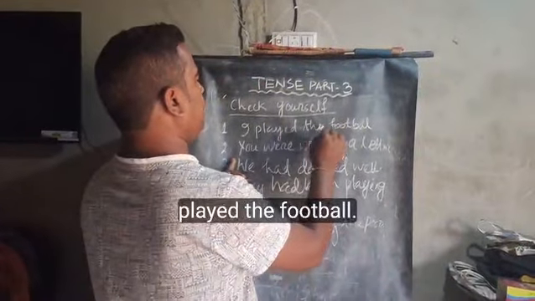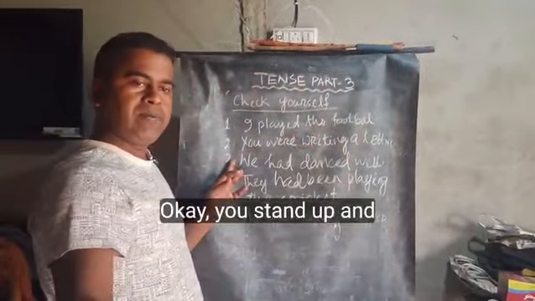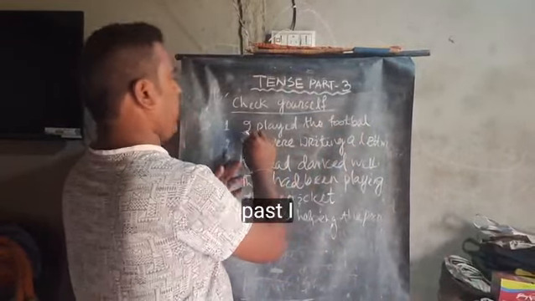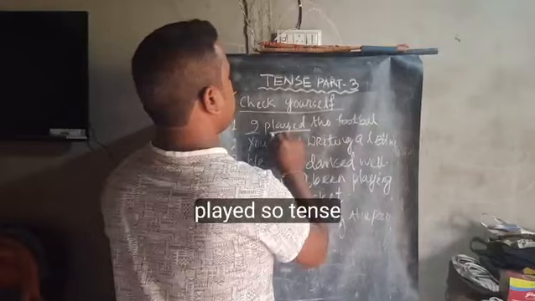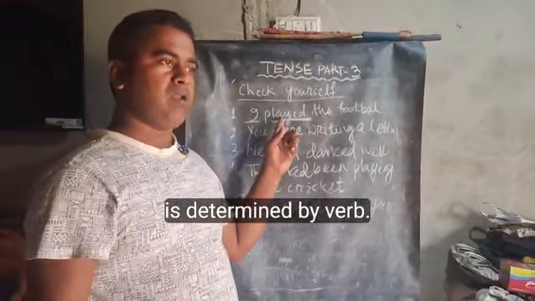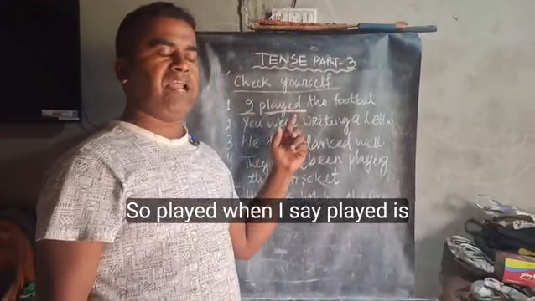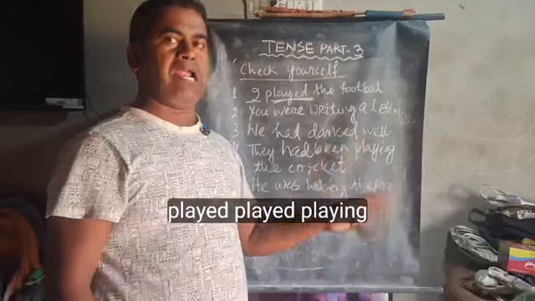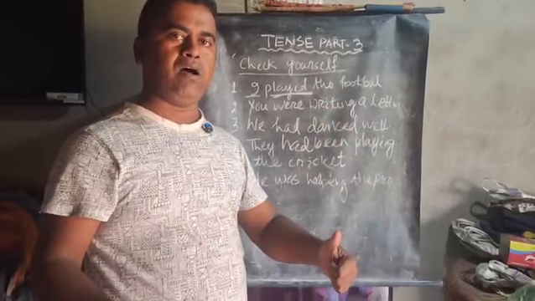I played the football. Okay, Biplava, you stand up and say. Simple past. I played. So tense is determined by the verb. When I say played, the present form is play: play, played, played, playing. Clear, Biplava?